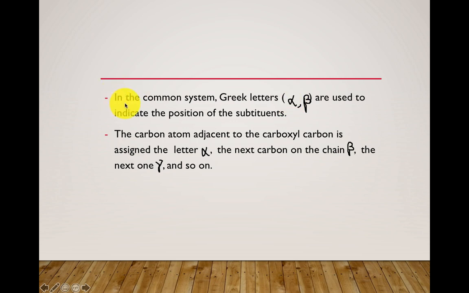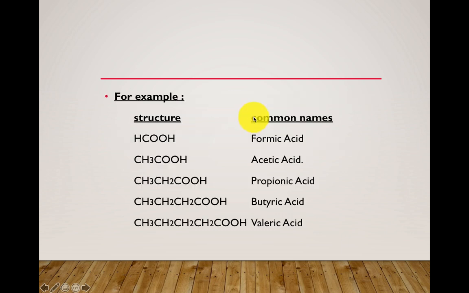So see this one. In the common system, Greek letters, that is alpha beta, are used to indicate the position of the substituents. See, all these acids are straight chain compounds. So there are no substituents, right? What is meant by substituent? One hydrogen is replaced by some other group. Since all these compounds are straight chain compounds, we just name them formic acid, acetic acid, propionic acid and so on. So there may be some monocarboxylic acid groups which contain derivatives.